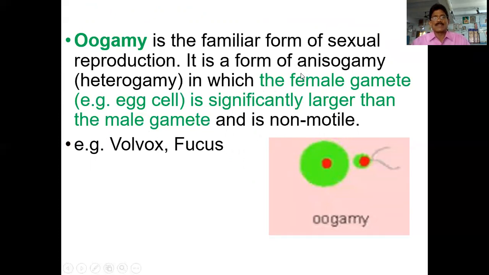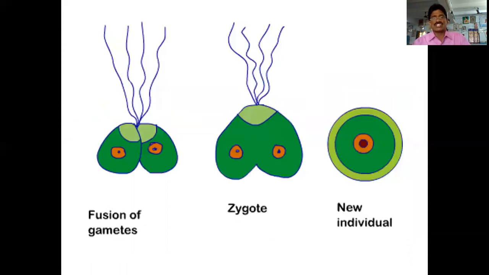So when you see here, in the female gametes you cannot find any flagellum, and in the male gametes you can see flagellum. The female gametes are bigger in size, the male gametes are smaller. This type of gametes is known as oogamy, or also known as heterogamy.